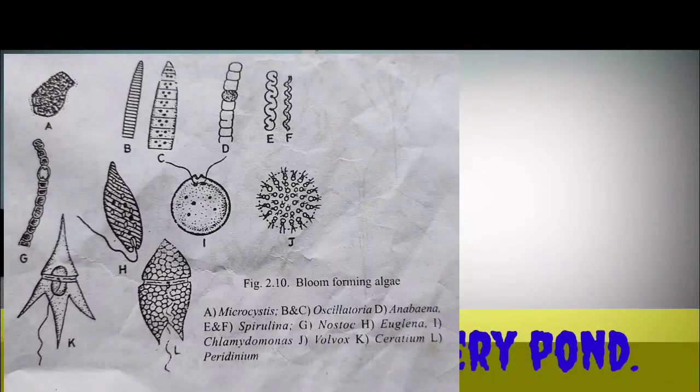Okay, see, the Lemna covering the surface of the water prevents the growth of algae, and with this method the blooms are controlled within 3 to 4 days. The duckweeds should be removed from the pond with the help of a cloth net 1 to 2 days before the stocking of spawn. This care should be taken while managing the nursery pond.